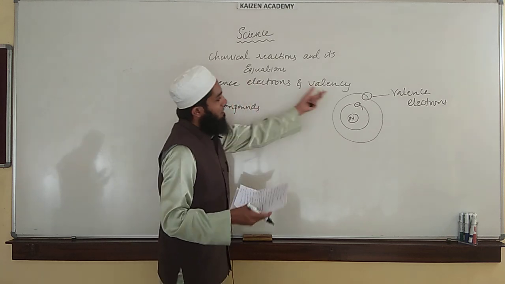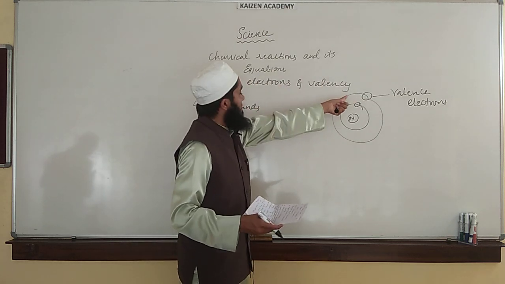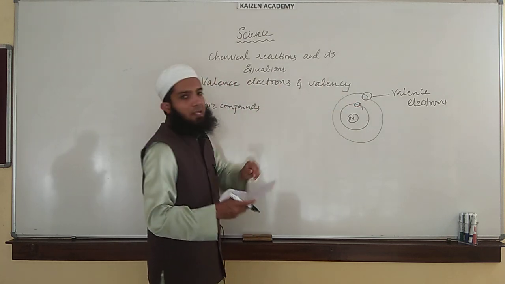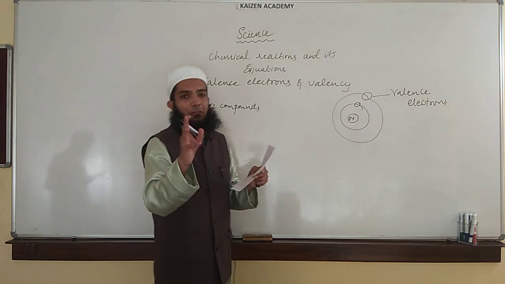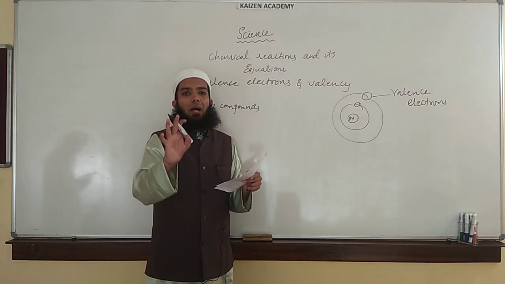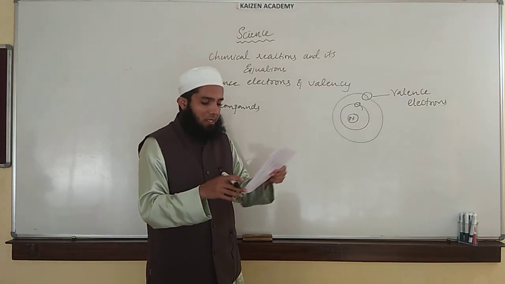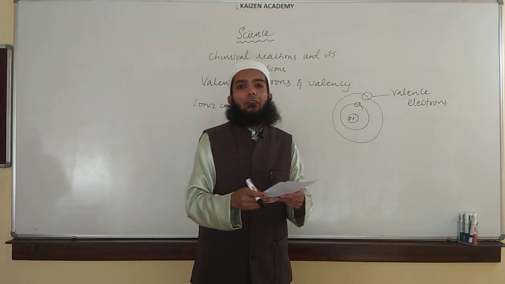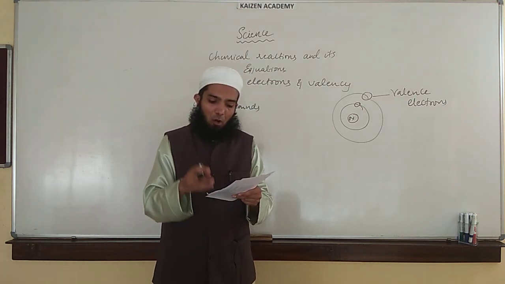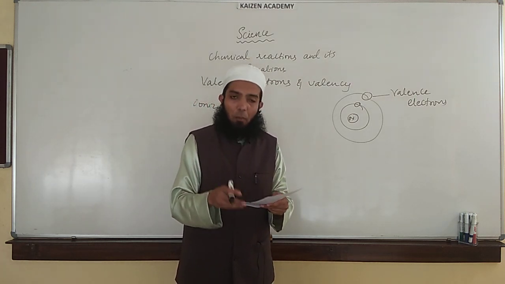So the valence electrons are the electrons present in the outermost shell, and the definition of valency is the combining capacity of an atom. To see the list of valencies, refer to your old 9th standard textbook, page 51.